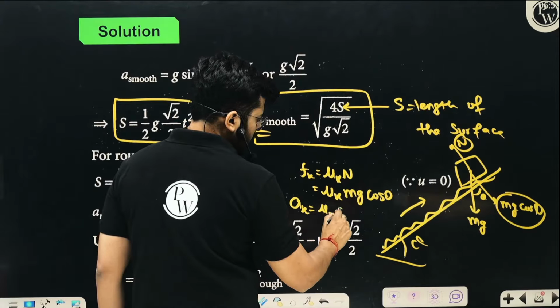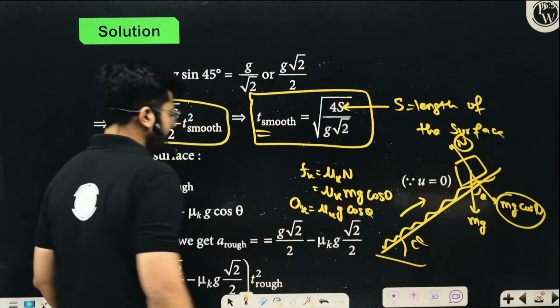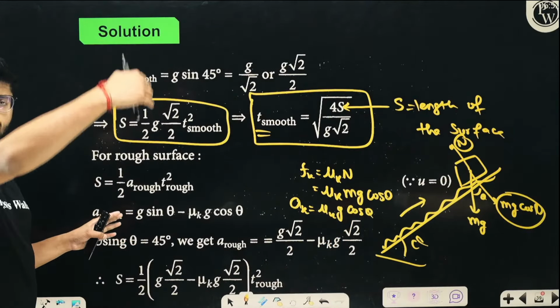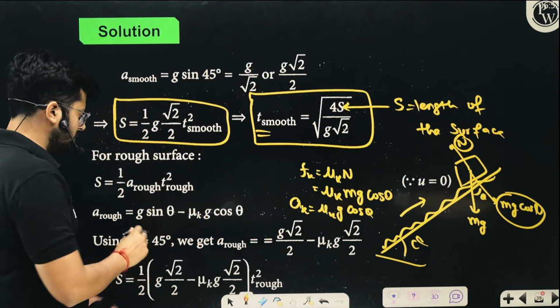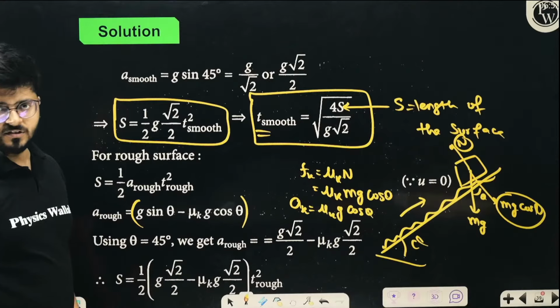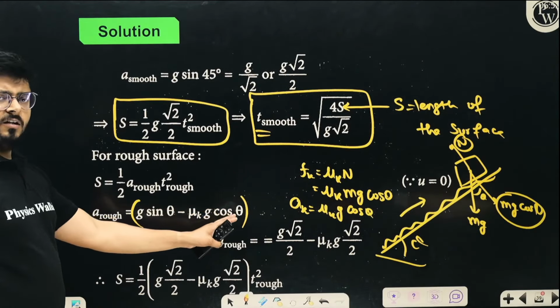It is mu k into g cos of theta, right? So g sine theta is due to the weight, and mu k into g cos theta is due to the kinetic friction. So this is the net acceleration on the rough surface, right? Net acceleration on the rough surface is this.